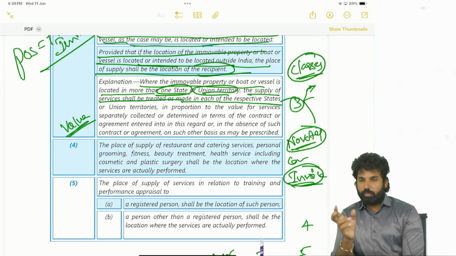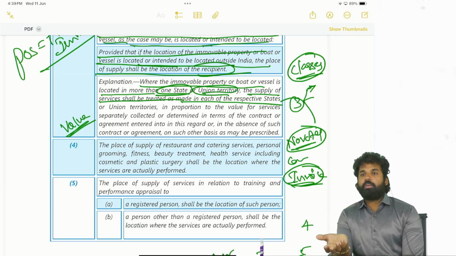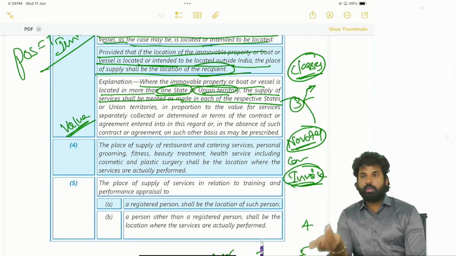So whenever it is exactly split between different states, when the consumption in each such state has been arrived correctly, in such cases the apportionment of the GST will be correct. Like the revenue which shall accrue to such state will be accrued.